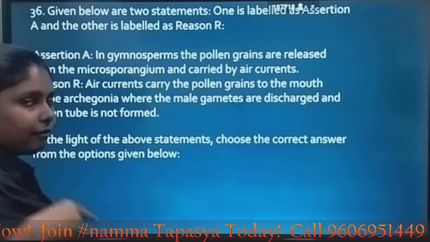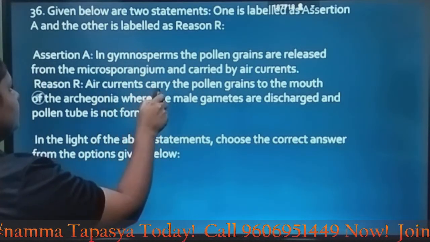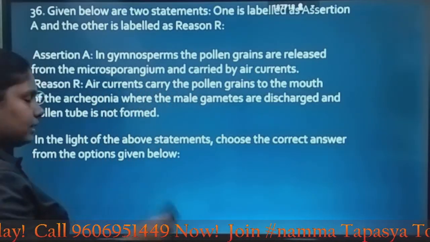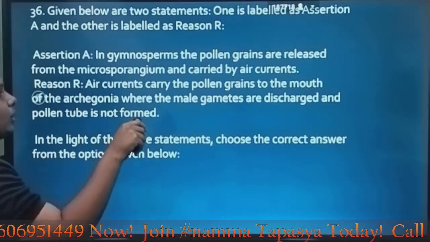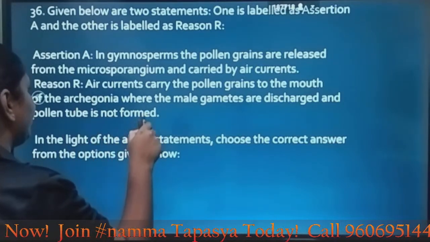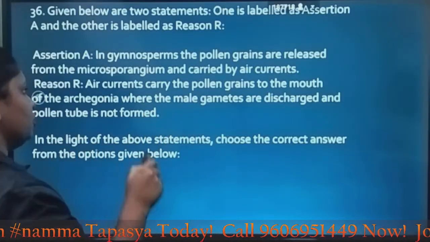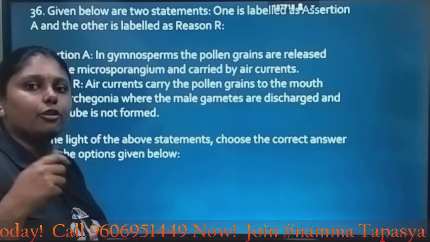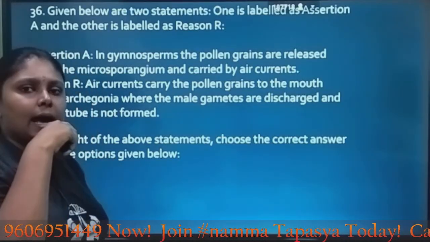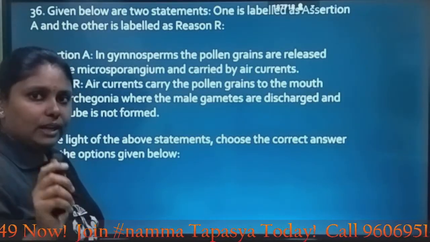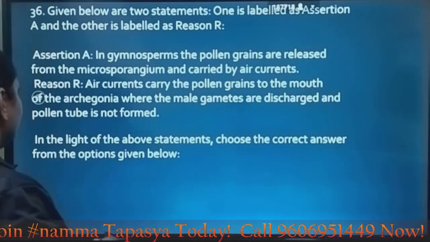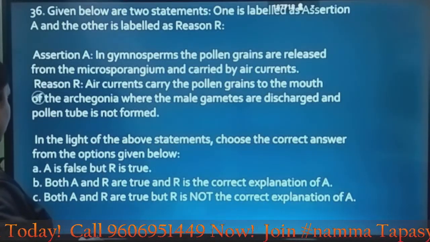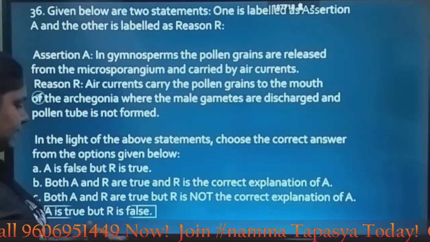Next question, given below are two statements. We have assertion and reason again. In gymnosperms, the pollen grains are released from the microsporangium and carried by air currents. Correct. Air currents carry the pollen grains to the mouth of the archegonia, where the male gametes are discharged and pollen tube is not formed. No, the reason is wrong. There is formation of pollen tube and the pollens are taken to the ovule for fertilization. So A is correct and R is wrong. Let's look at the options. A is true but R is false. Yes, D is the correct answer.